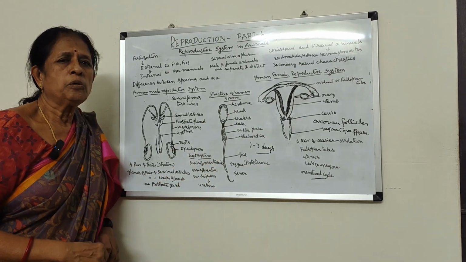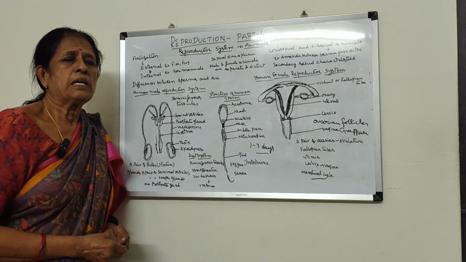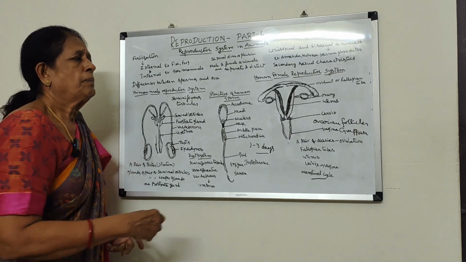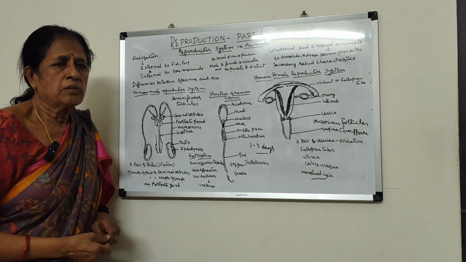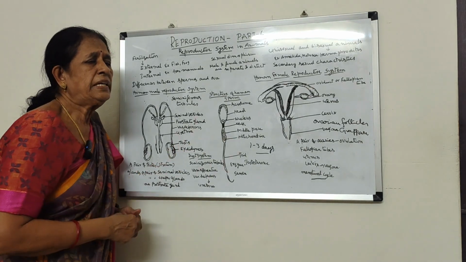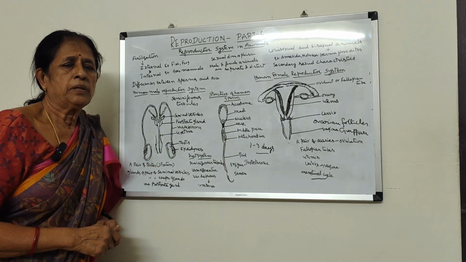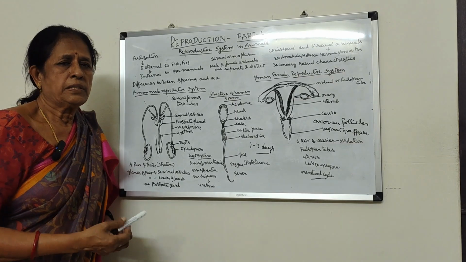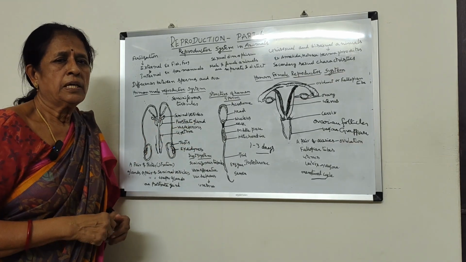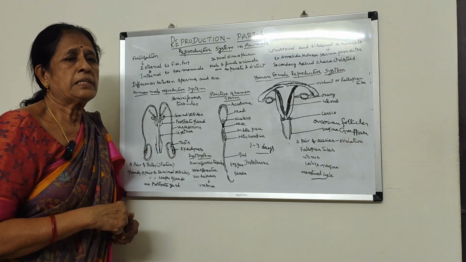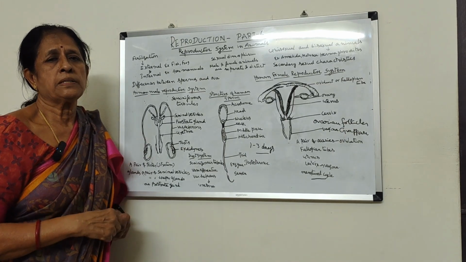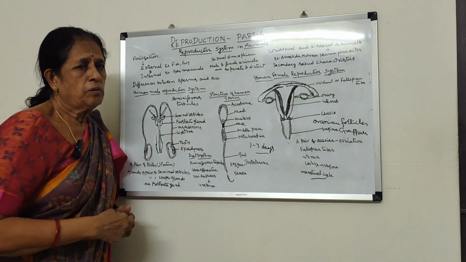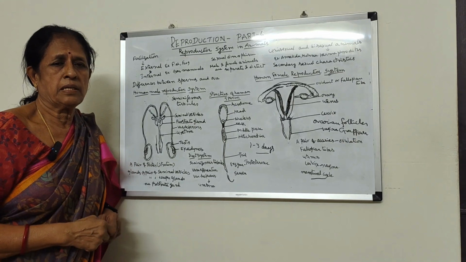Man is a unisexual organism, and fertilization is said to be internal because it takes place inside the body of the female organism. So it is called internal fertilization. In the next class we shall continue with the reproductive system. If fertilization occurs, what are the changes that take place in the female reproductive system? That we shall see in the next class.